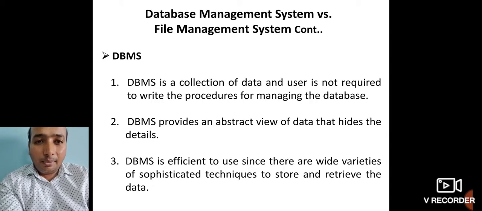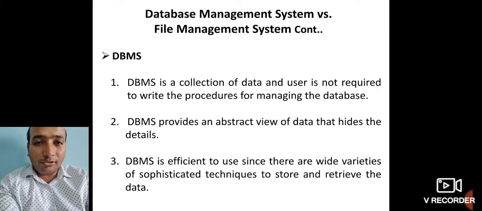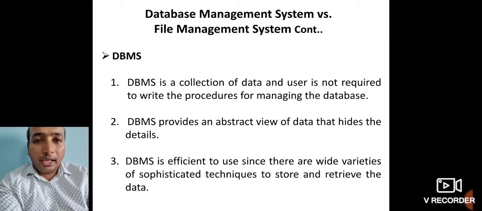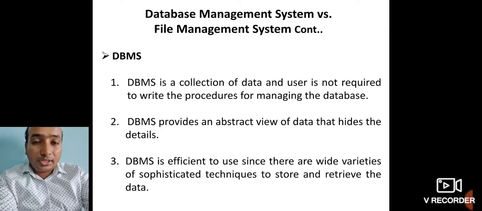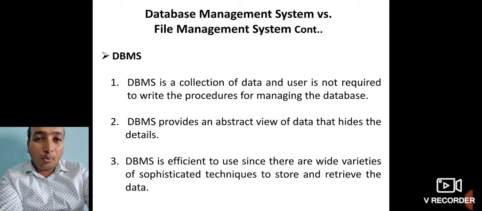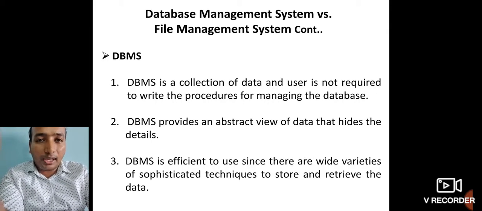The third one is that the DBMS is more effective to use, since there are wide varieties of sophisticated techniques to store and retrieve your data. For example, in your DBMS you have different techniques like RAID levels. Not only RAID levels, there are n number of different techniques, synchronization techniques, which will help your data to be more effectively manipulated and utilized when compared to the file management system.